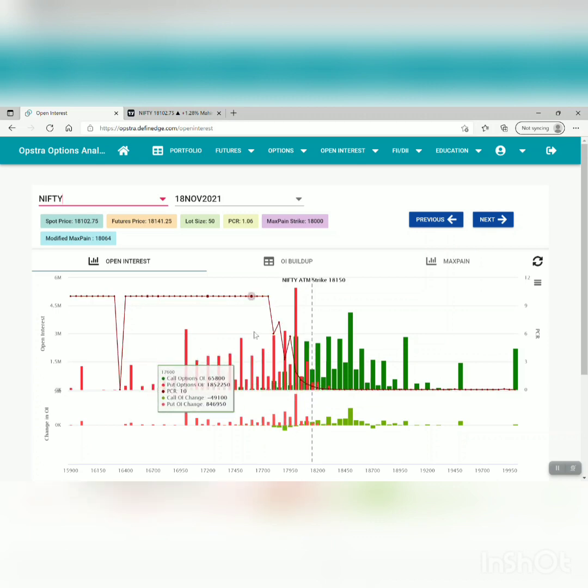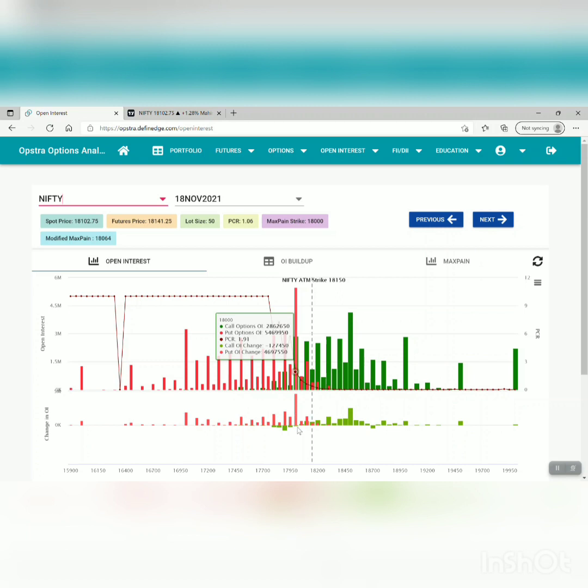So let's look at what it's saying. Here on strike price 18,000, if we hover our mouse, we can see a huge red candle increase over here. It is showing a red candle increase on that particular day. Change in OI means on that particular day. So on Friday what we can interpret is that huge PE writers increased at 18,000. That's the first observation that we can make.